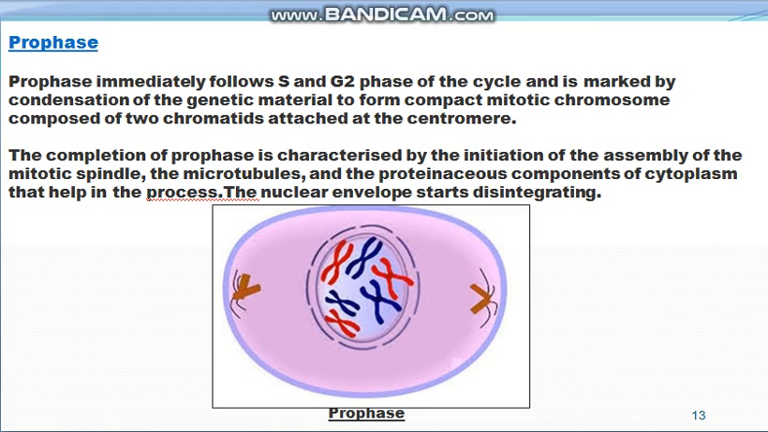Chromosomes appear as chromatids. They are joined by the centromere. The nuclear membrane tends to disintegrate. Nucleoli start disappearing, and in animal cells, centrioles move to opposite poles like this. One centriole is here and the other centriole is here. Cells at the end of the prophase do not show Golgi complex, endoplasmic reticulum, nucleolus, and the nuclear membrane. So this is the prophase stage of the mitosis.